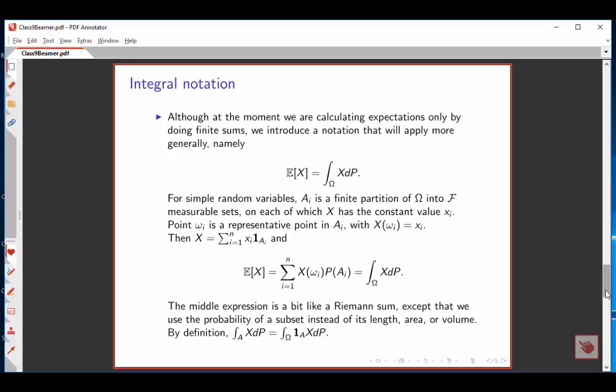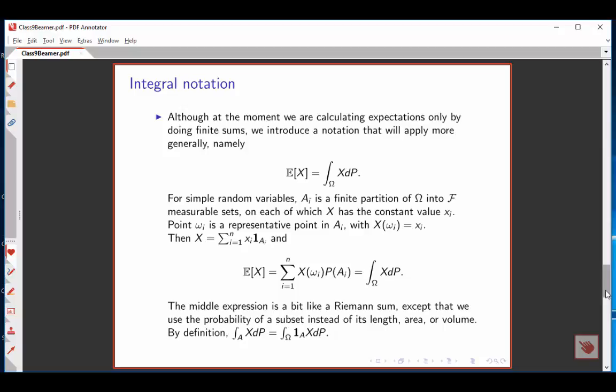What do you do when you have a Riemann sum? Well, you'll take some little subdivision of an interval on the real line, and on that subdivision you'll choose some representative point, look at the function value, and say the contribution to the Riemann sum is the value at the representative point multiplied by the length of the interval.